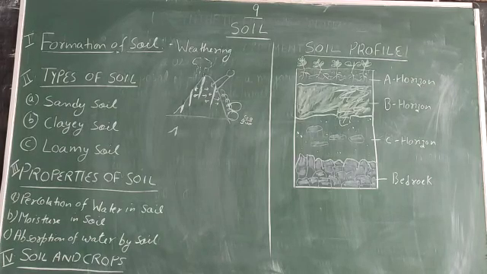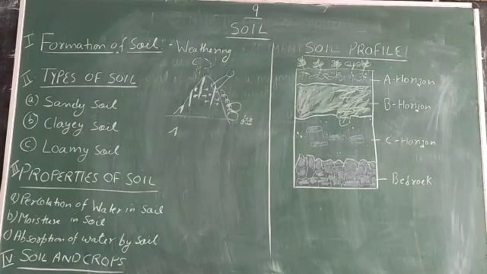The sandy soil particles are bigger in size and the clay soil particles are smaller in size. Clay soil is tightly packed, sandy soil is loosely packed. Sandy soil is well aerated, clay soil is not well aerated. But the loamy soil has the properties of both types of soil. It is formed by the mixture of sandy soil and clay soil.